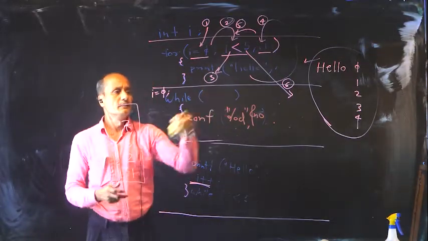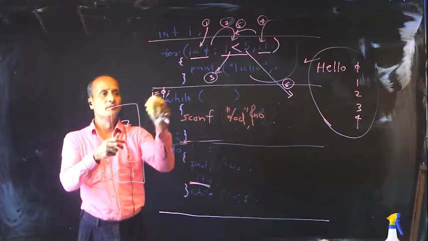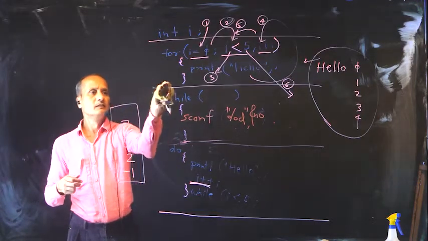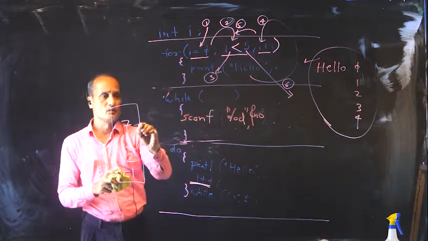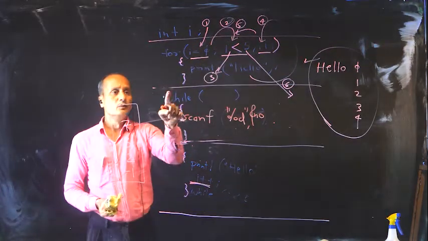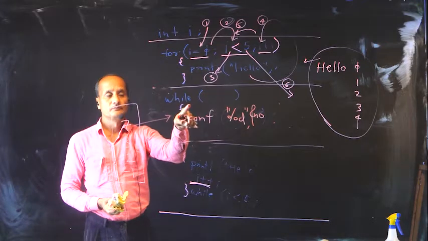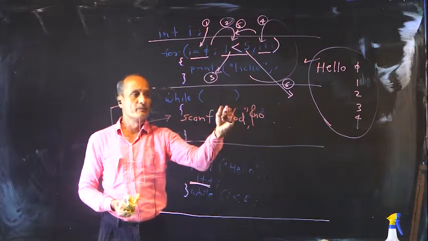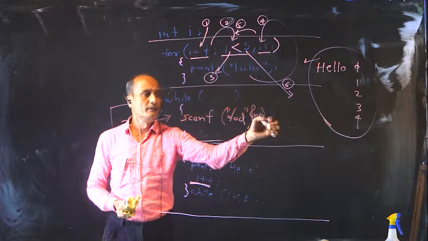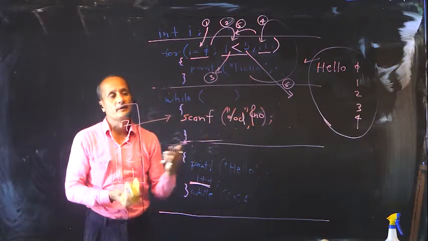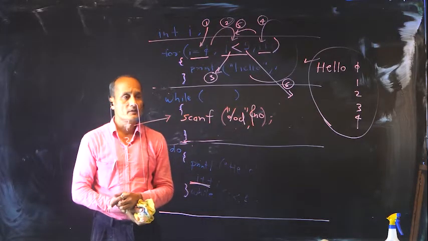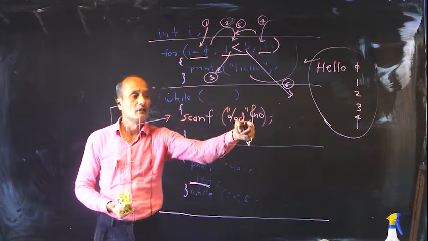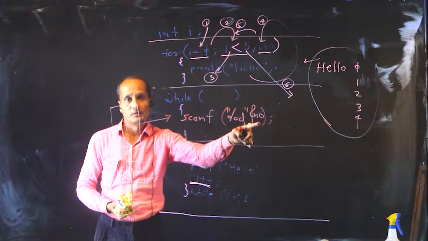Now obviously repeated activity I coded first. I don't know about anything else. For the time being, ignore for and ignore do while. Let's focus only on while loop. Don't know what is the condition check over here. Scanf %d ampersand number is the activity that is going to be repeated continuously. Now if in this particular case I am going to take the number as input.